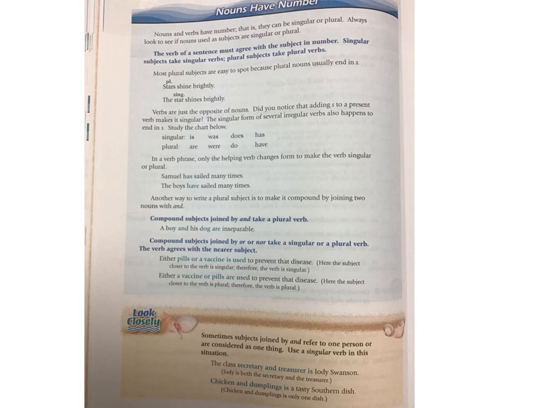So again, nouns have number. And what they want us to know today is that they want to make sure that when we use nouns as subjects, that our subjects agree with the verbs. That's really the rule today. So they go on and they say this: the verb of a sentence must agree with the subject in number. Singular subjects take singular verbs, plural subjects take plural verbs. Now this is easy. Do you know the rule of thumb here? Singular subjects will not end in S, but you will have a verb that ends in S, okay? Well, let me say it this way, not necessarily that way, but singular subjects that don't end in S will have singular verbs that will end in S, okay?